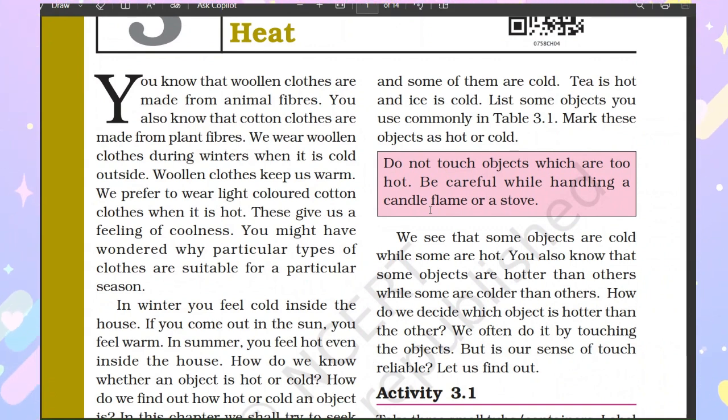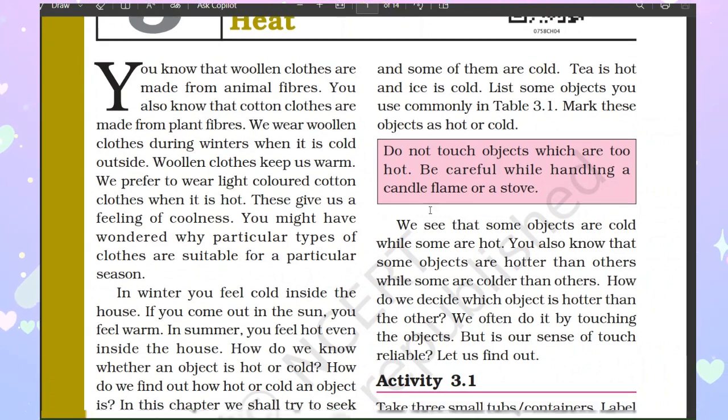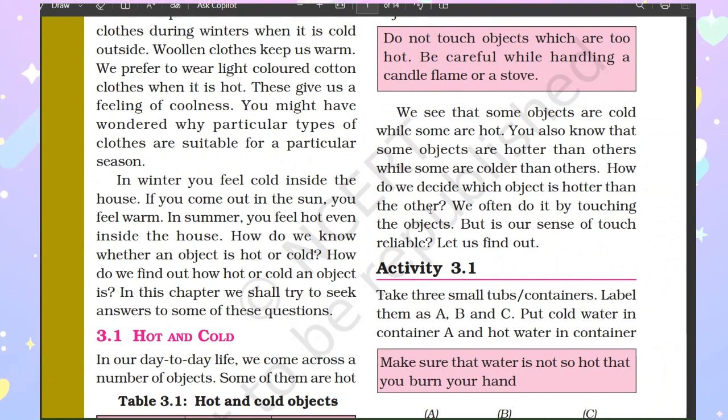So you might have wondered why particular types of clothes are suitable for a particular season. In winter you feel cold inside the house. If you come out in the sun, you feel warm. And in summer, you feel hot even inside the house and even outside the house. So, how do we know whether an object is hot or cold? How do we find out how hot or how cold an object is? So, in this chapter, we are going to understand all these questions.